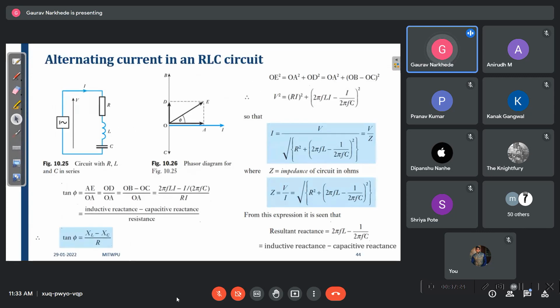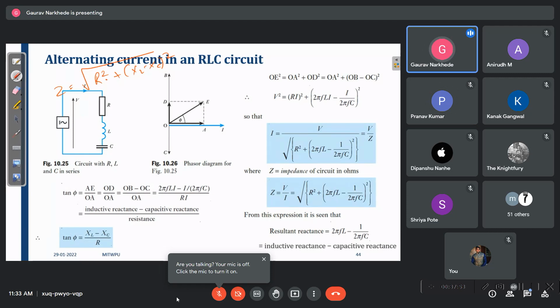In the RLC series circuit, R, L and C will be in series. So what is the total impedance of the circuit? Z will be the root of R square plus (XL minus XC) whole square. Take XC minus XL or XL minus XC, whatever it is, you can get this.